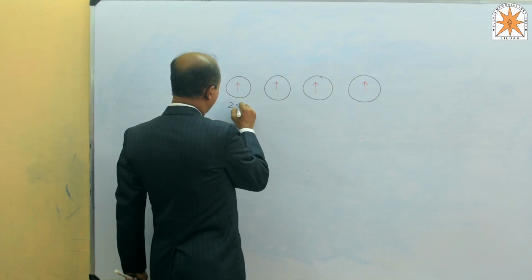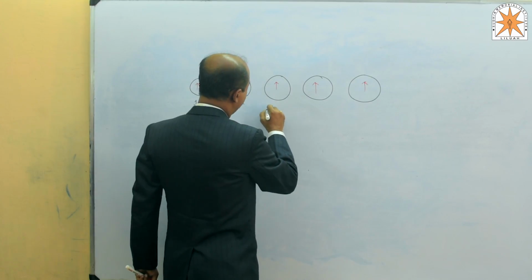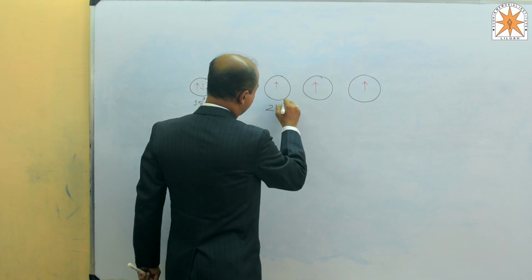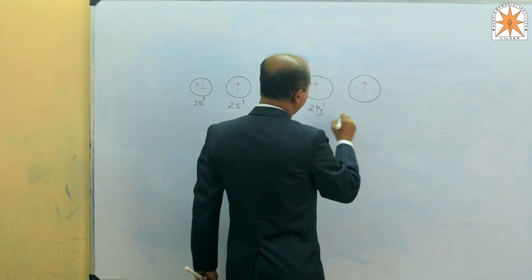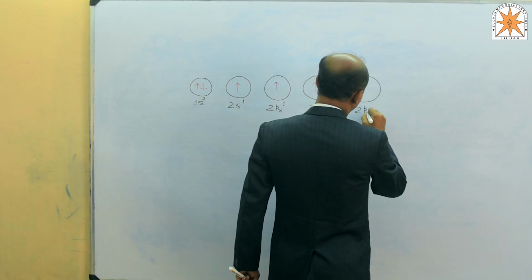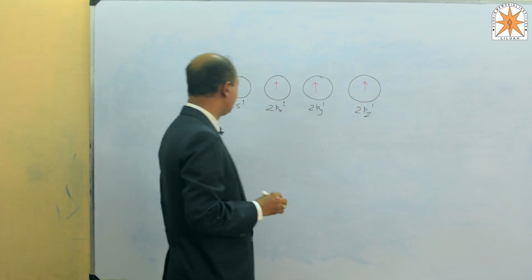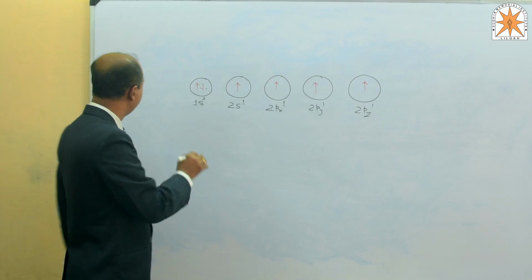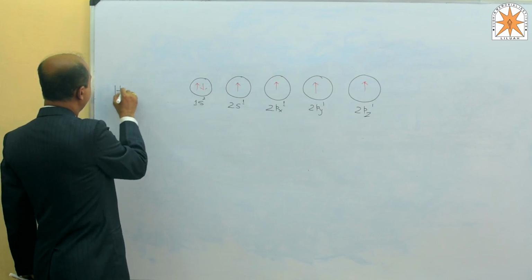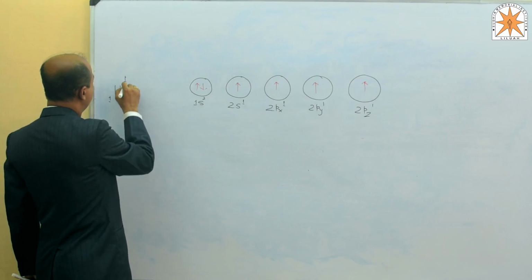1s2, this one 2s1, 2px1, 2py1 and 2pz1. In case of methane, methane has 4 hydrogen atoms, and hydrogen has atomic number 1, mass number 1.